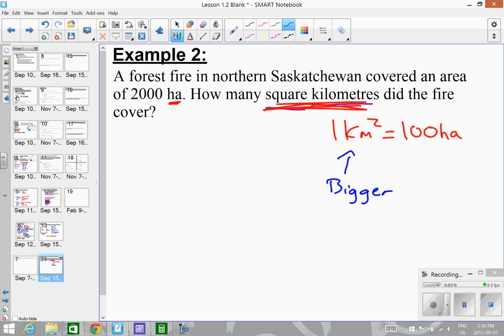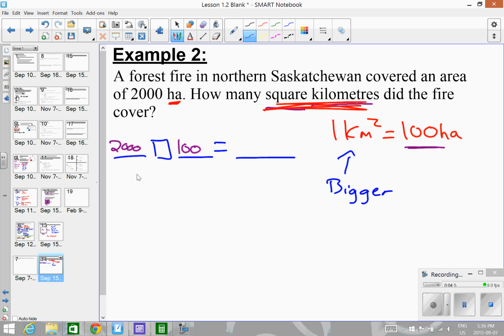Alright, so now that I got that from my formula sheet, I'm going to set up my skeleton equation and fill it in. So first number was from the question. That's 2,000. Second number was from our formula sheet. That's 100.